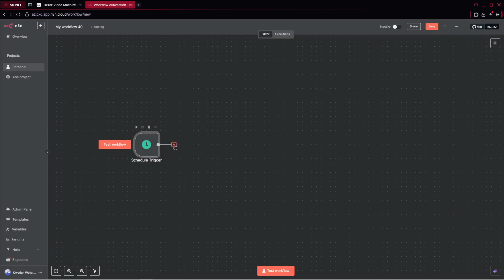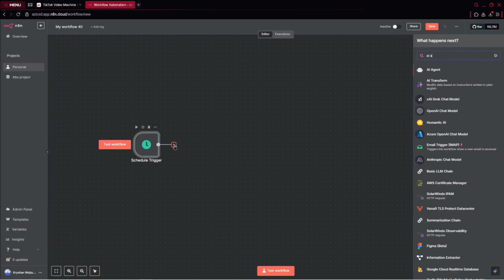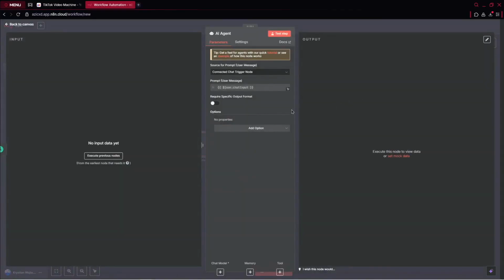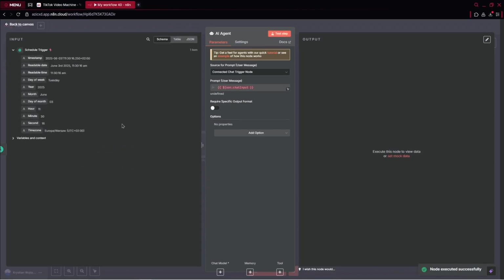Then right away, we want to go ahead with the AI agent. In general, we want to create firstly the style for our artworks. And here, firstly, we can execute previous nodes. If you are not familiar with n8n, on the left side we've got the inputs, in the middle we set our node, and on the right side we've got the outputs that were generated with this exact node. So for example, this AI agent. As you can see, we've got the inputs here.